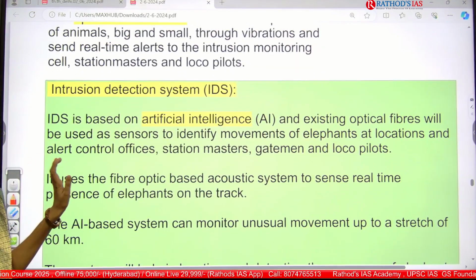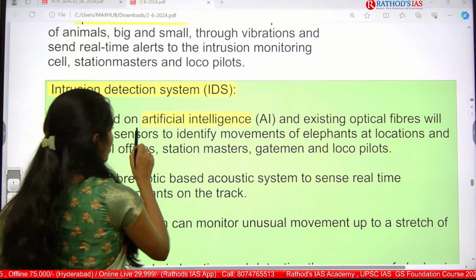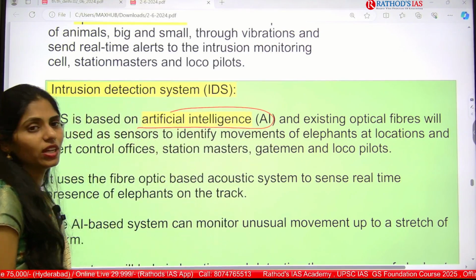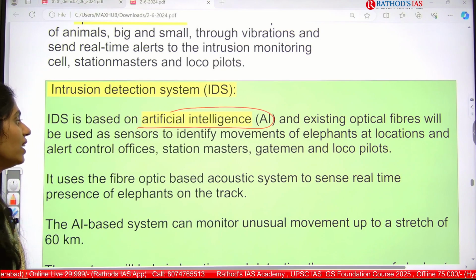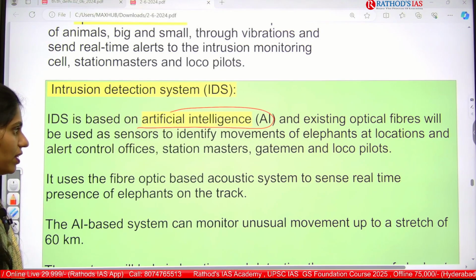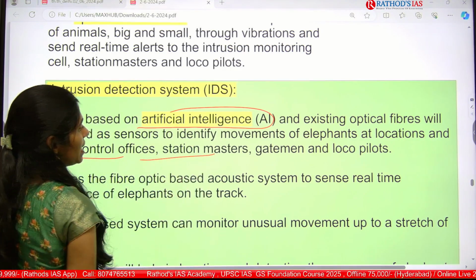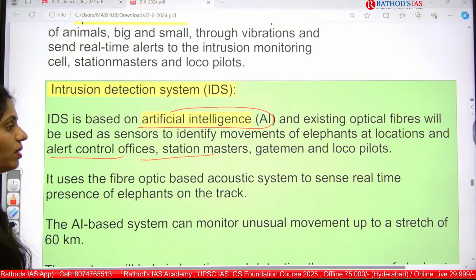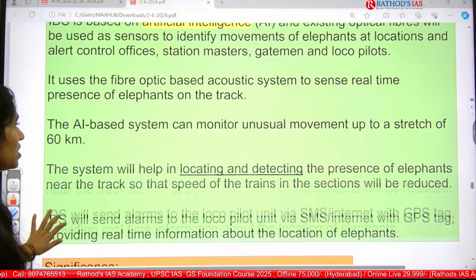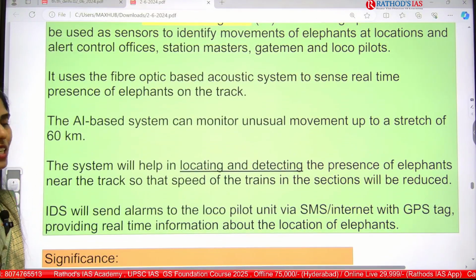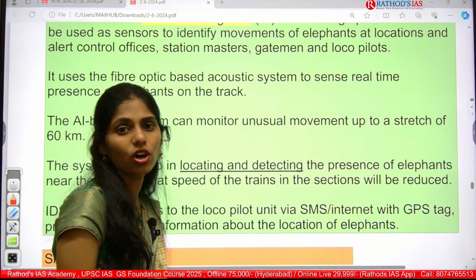So, what is this IDS system all about? This system is based on AI, artificial intelligence, and the existing optical fibers will be used as sensors to identify movements and locations of elephants, as well as to alert control officers, station masters, gatemen and loco pilots. For all of them, they will be getting the information. It also uses a fiber optic based acoustic system, so that it can sense the real time presence of elephants on the track, whether they are really present on that track or not.